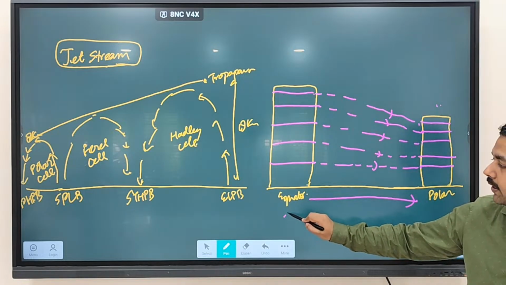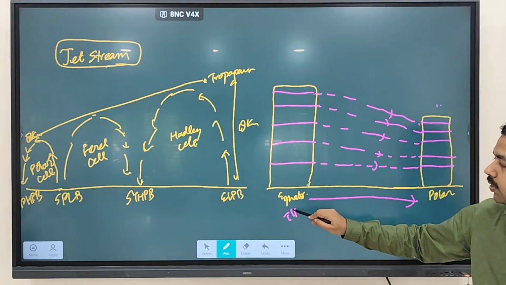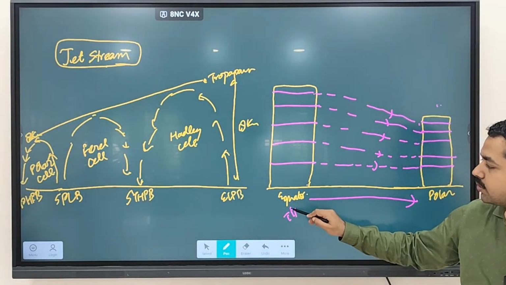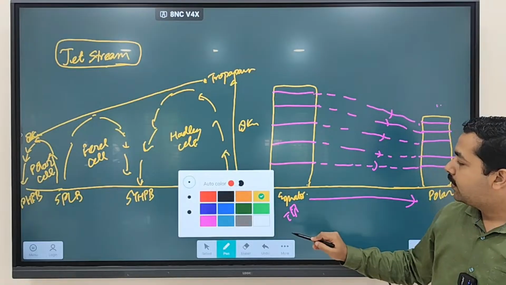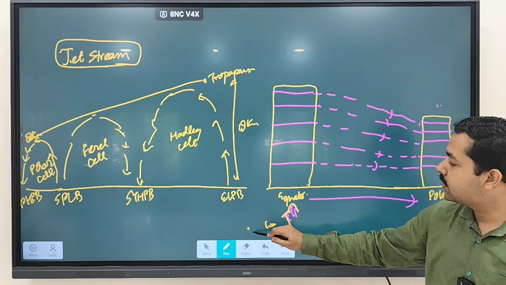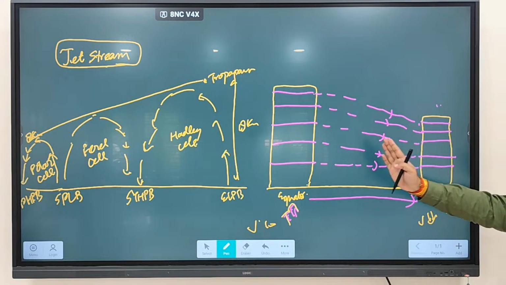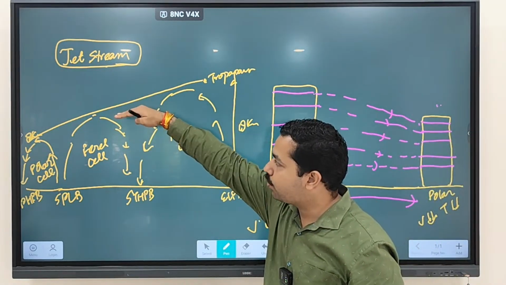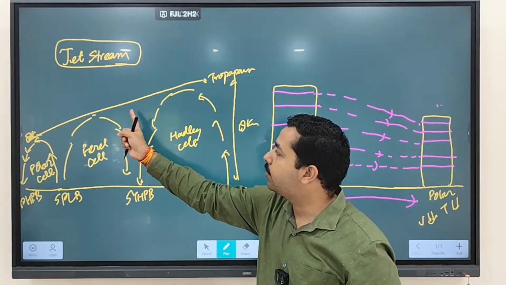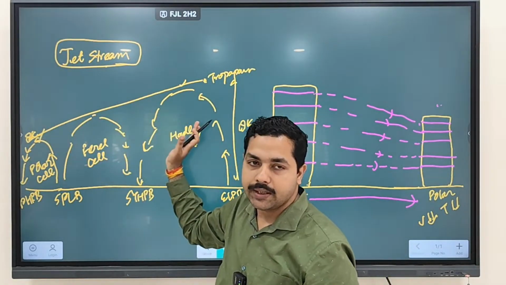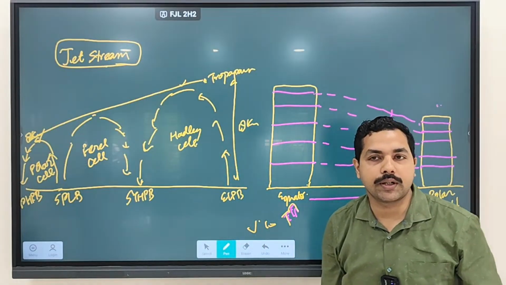You know that at the equator there is high temperature. High temperature means the volume will increase. But as you are coming to the polar region, temperature will decrease, so volume will decrease. So the volume of air is decreasing when it is moving from here to here. Clear? Any doubt regarding this particular part? So when the column of air moves from this region to this region, its volume starts to decline, and as a result the height is declining as we are moving from here to here. Clear? Any doubt regarding this particular part?